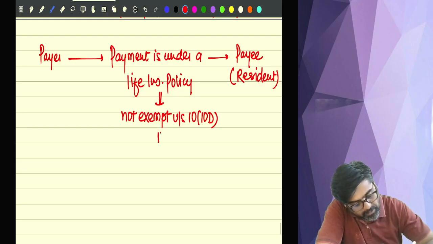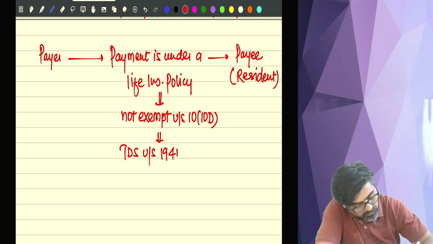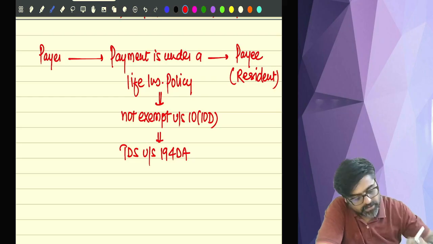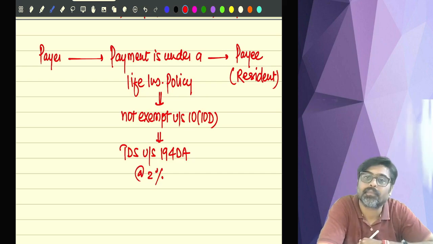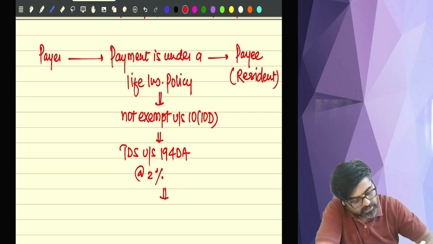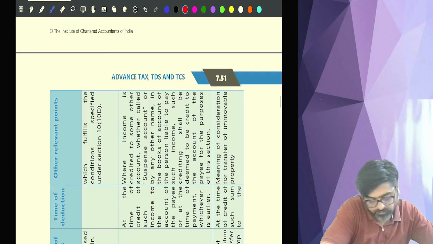So on this payment also, the TDS will be deducted under section 194DA. Which section? 194DA at the rate of 2%. But this will be deducted, TDS will be deducted at the time of payment, if I am not wrong.